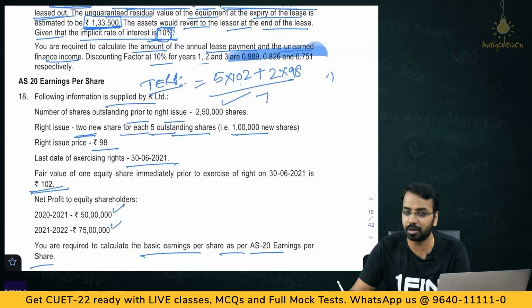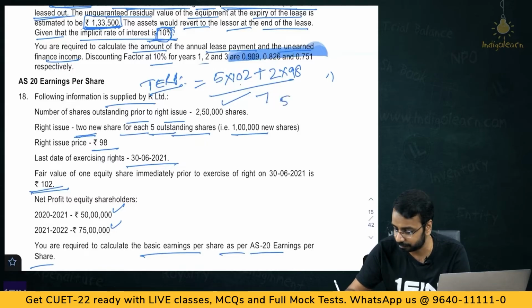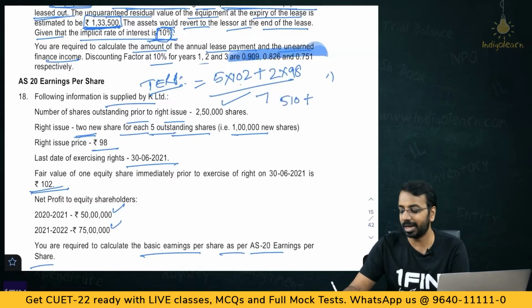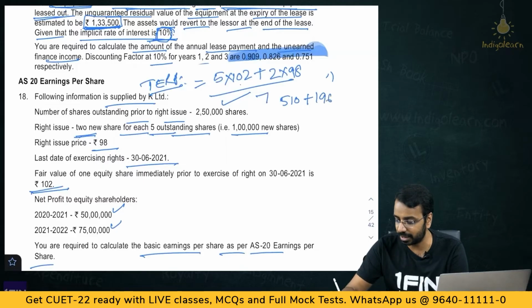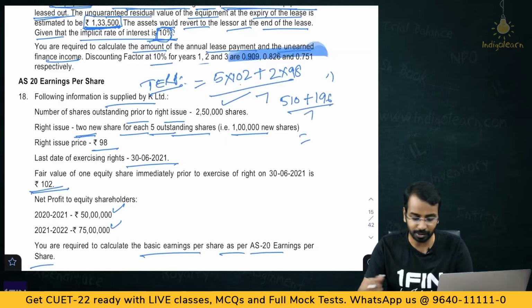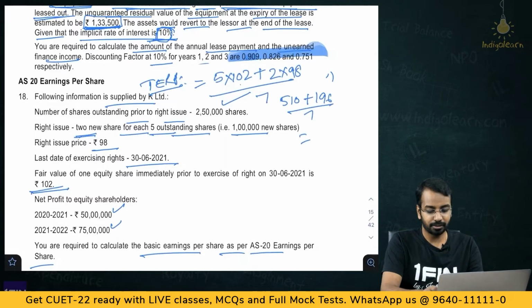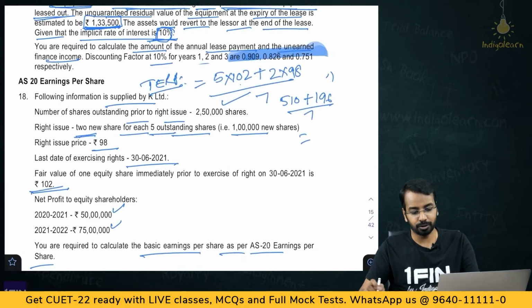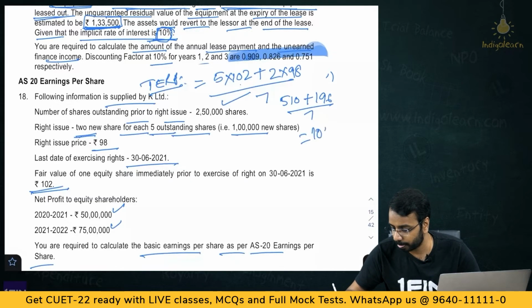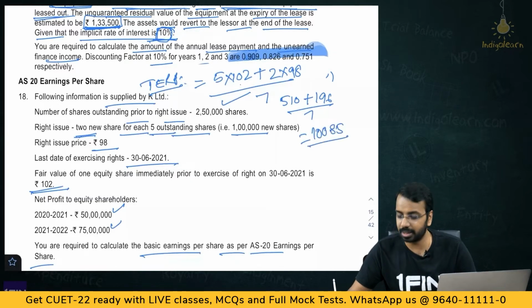So, 5 into 102 is 510 plus 98 into 2 is 196, so 706 divided by 7. If you do, you get 100.85. This is the theoretical ex rights price.